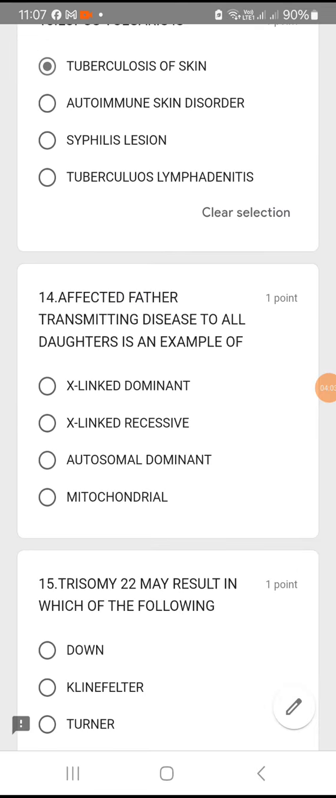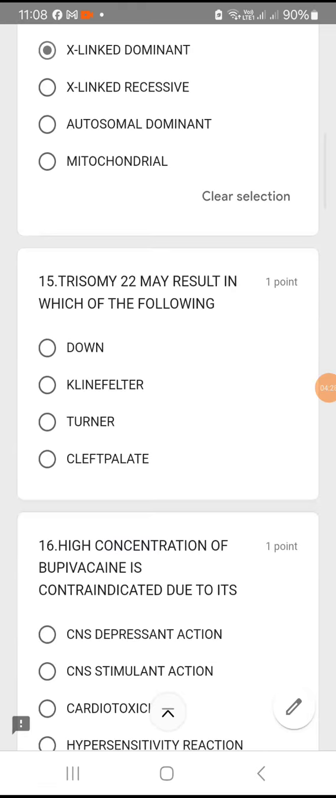Affected father is transmitting disease to all of his daughters is an example of. So here it is whether it is an X-linked condition or an autosomal dominant condition or mitochondrial condition. Definitely it is an X-linked condition. Now check whether dominant or recessive. So the question says affected father transmitting disease to all of his daughters. So it's an example of dominant condition. Okay, X-linked dominant condition. Question number 15.